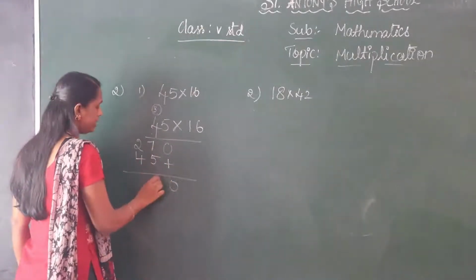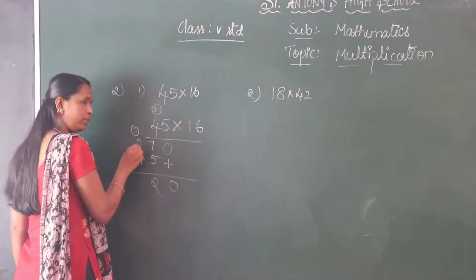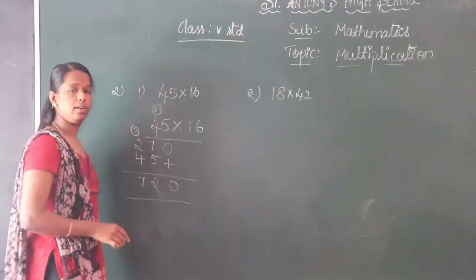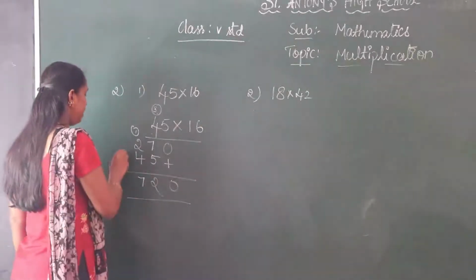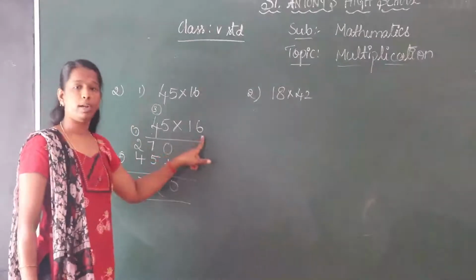7 plus 5, 12. For the 2, 1 carry. 1 plus 2, 3. 3 plus 4, 7. Answer is what? 720.